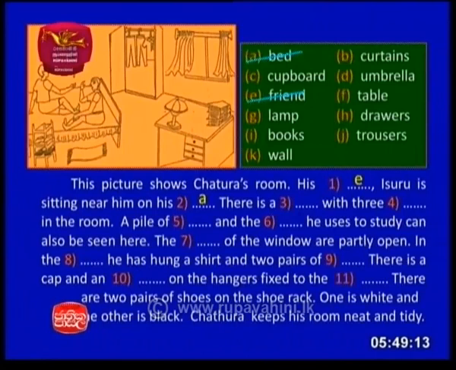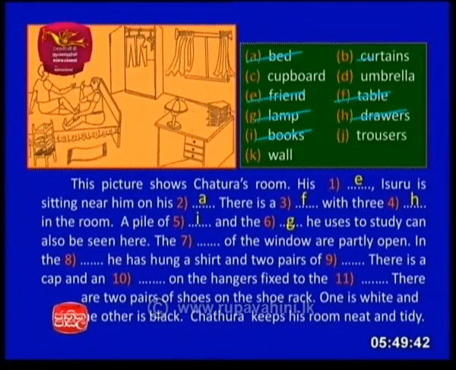A. There is a... F. F means table. There is a table with three drawers in the room, a pile of books, and the lamp. The lamp he uses to study can also be seen here.